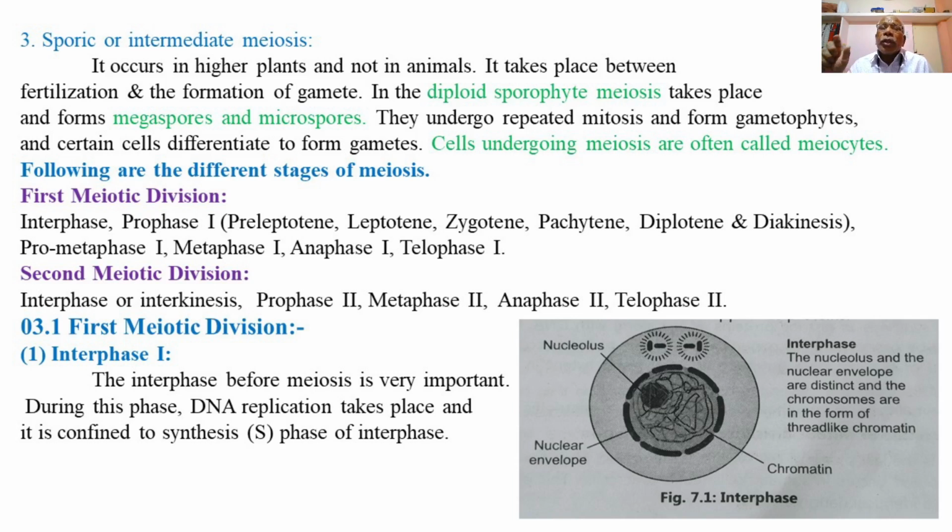They undergo repeated mitosis and form the gametophytes, and certain cells differentiate to form the gametes. So cells undergoing meiosis are often called meiocytes.